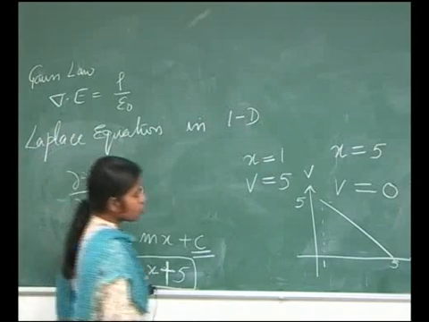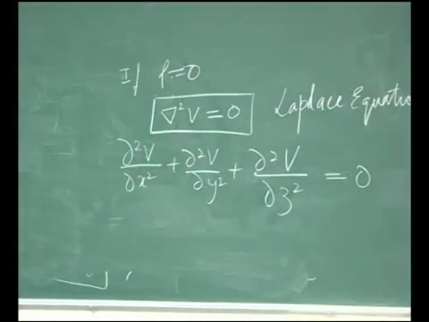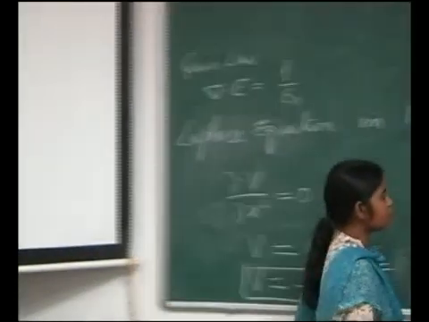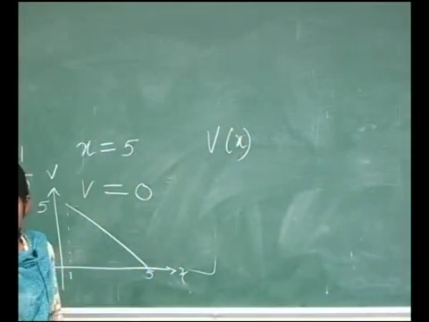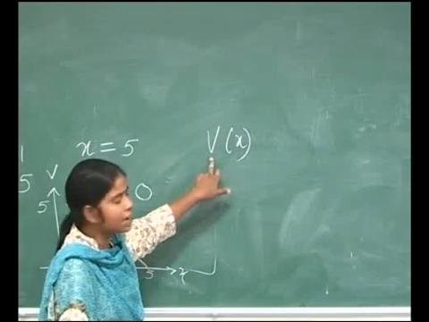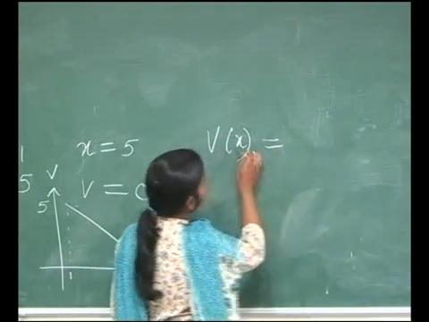Actually, what is this Laplacian equation telling me? It is giving you an instruction to average V. Laplacian is a mathematical operator, like del is an operator, del square is called a Laplacian operator. It gives you the instruction to average V. If you want the value of the potential field at some point x in space, then this is equal to the average of the values in the neighborhood.